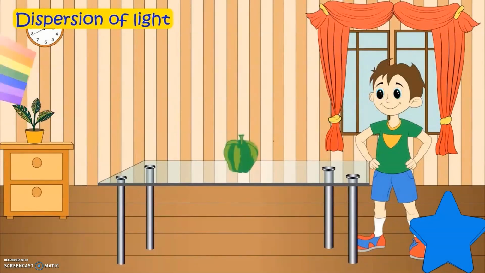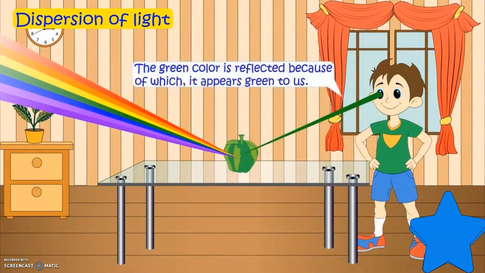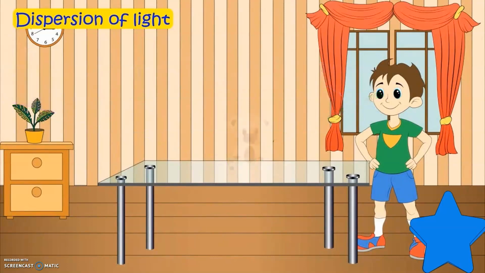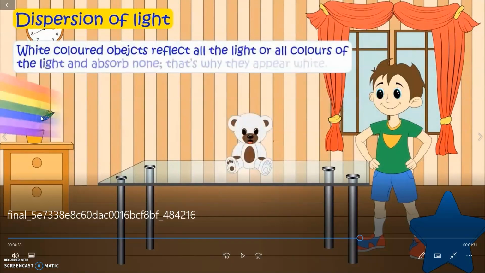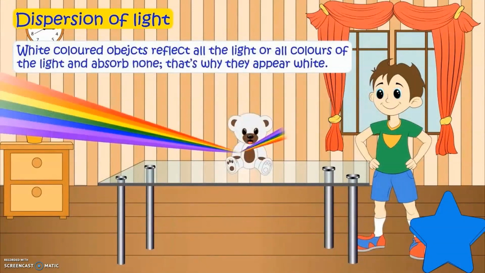Okay, think about all the colors. Now this is green. What color do you think will be reflected? Of course it's green. It will absorb all the light and only reflect green. That's why it appears green to us. What about white? Okay, think for a minute. For a white color, all the light is reflected. That's how we can see it.